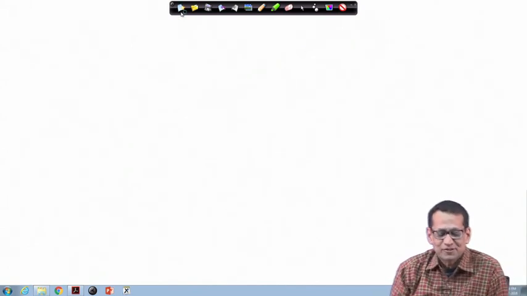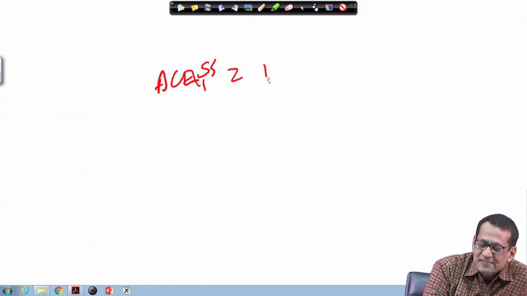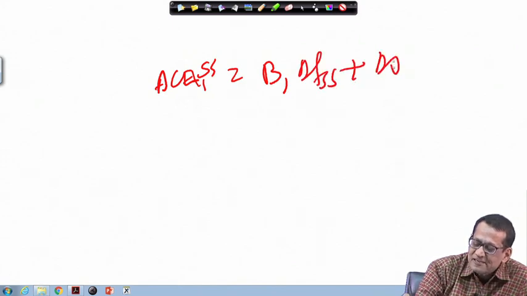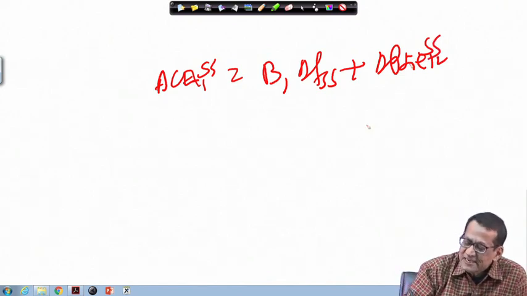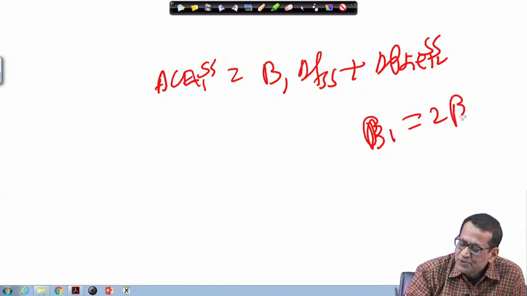So, here I am writing again. So, C 1 steady state is equal to B 1 delta f S S plus delta p tie 1 2 steady state. So, we are taking B 1 is equal to 2 beta 1.